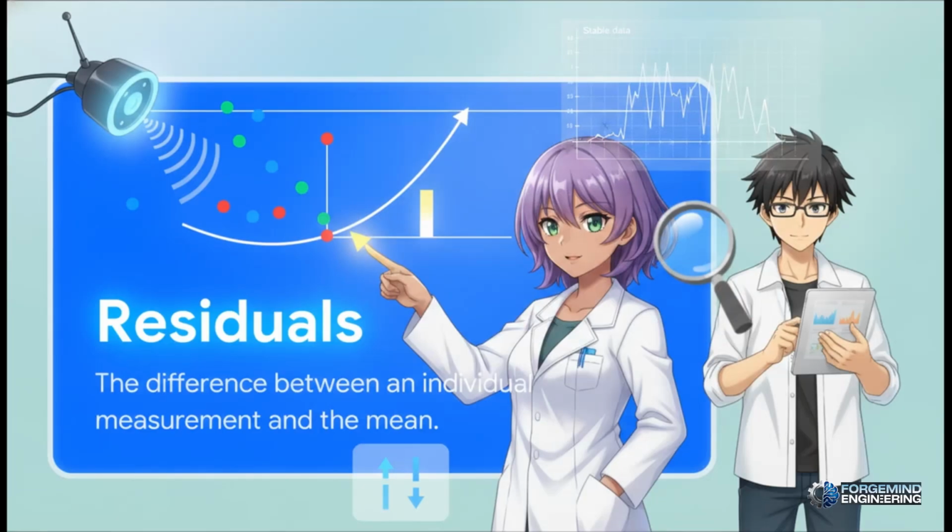Okay, another great tool we use is calculating residuals. A residual is just the difference between one single measurement and your overall average. It tells you the exact amplitude of the noise at any given split second. So if you see a really large residual, that immediately points to an outlier, like a big spike in your data. But if your residuals are consistently small, well, that means your sensor is reliably stable. In fact, in a perfectly stable system, if you were to add all your residuals, they should completely cancel each other out and just equal 0.